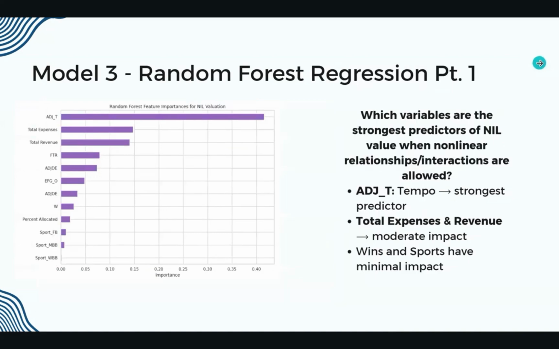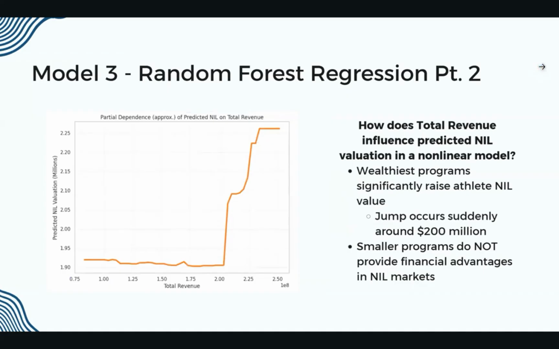Moving on to the third model, which was the random forest regression, it addressed the question: which variables are the strongest predictors when nonlinear relationships and interactions are allowed? In this model, we were able to see that tempo and total expense and revenue were the strongest predictors. And we took that total expense and revenue and used it for our fourth model, another random forest regression, where you can see a clear jump when revenue reaches around $200 million. From this, we can conclude that wealthier programs have a much higher raise in athlete NIL.